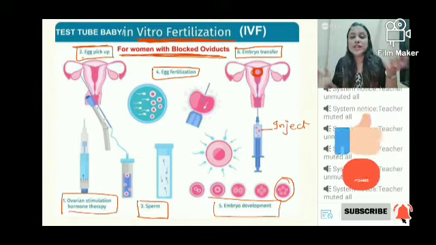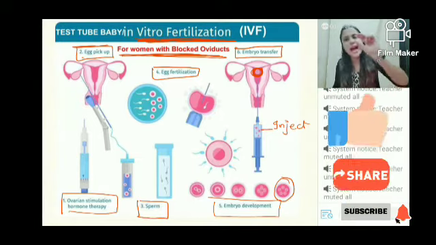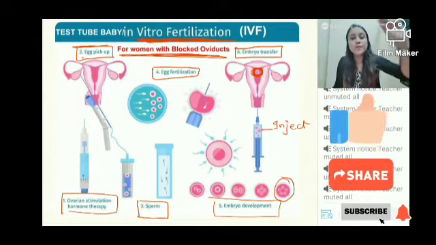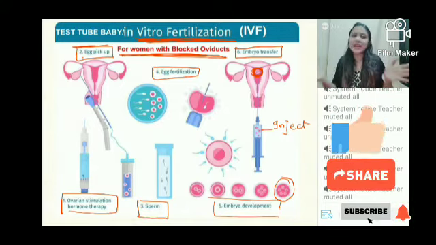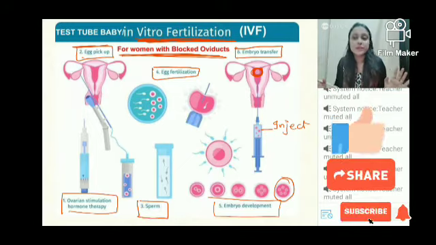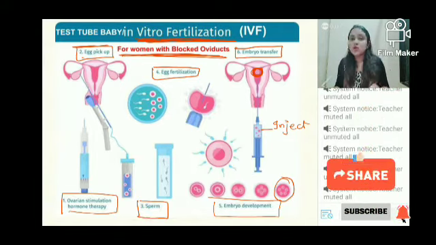So what we do is we collect the sperm and the ovum, we fertilize them outside the body, and the embryo that is formed, उसको हम चुपचाप फीमेल बॉडी के अंदर ट्रांसफर कर देते हैं and the rest of the process is normal. ठीक है, बाकी नॉर्मल प्रेगनेंसीज के लिए जैसा होता है इसके लिए भी वैसा ही होगा, राइट? So this is known as IVF.